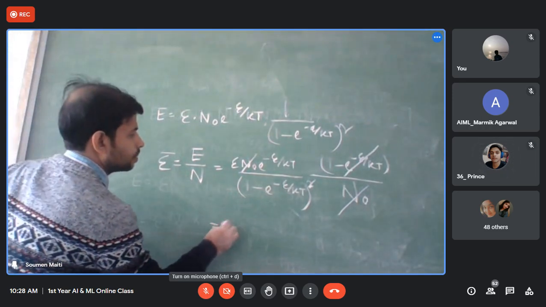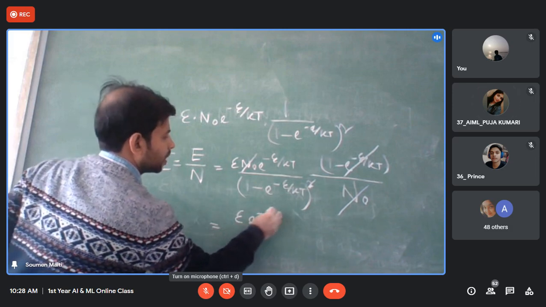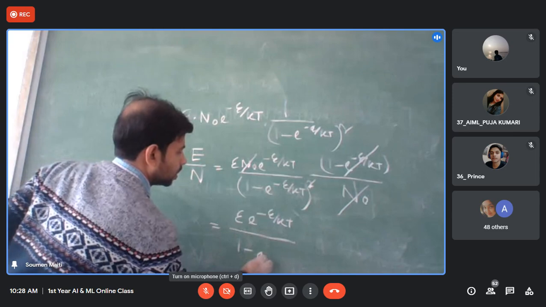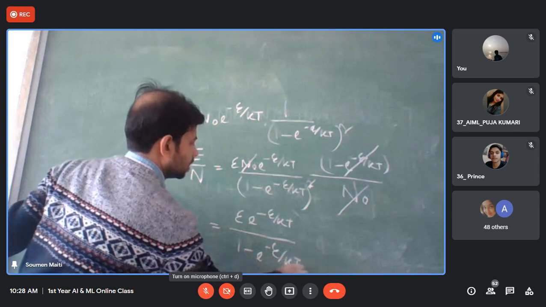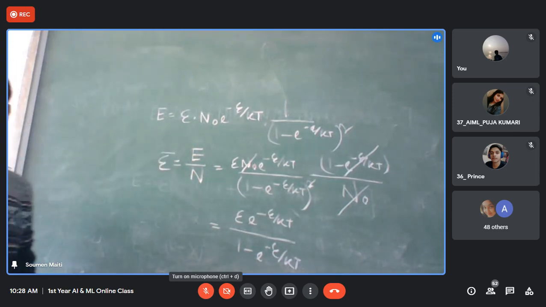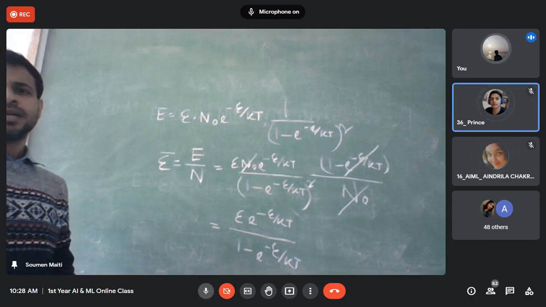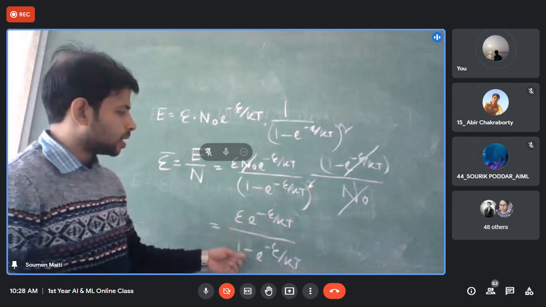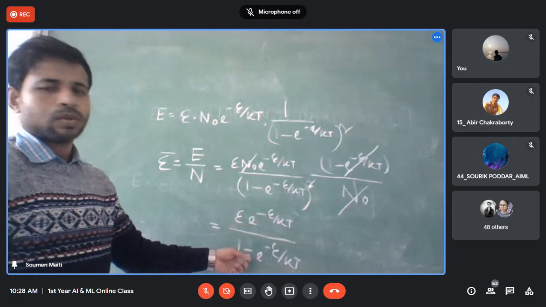Right, this one? Yes, sir. e to the power minus e by kt by 1 minus e to the power minus e by kt. Is it clear or not? Yes, sir. Okay, now divide both of these, this will cancel out.